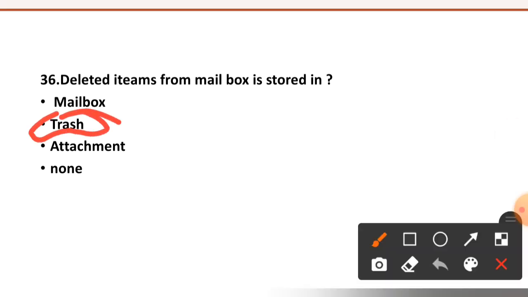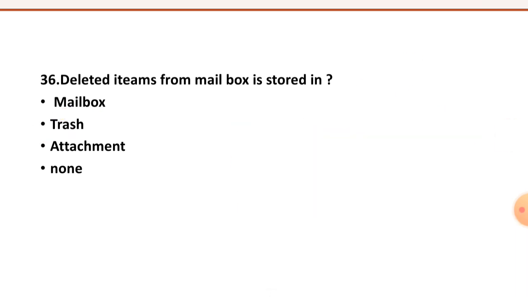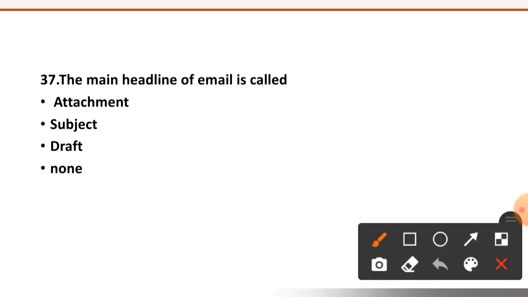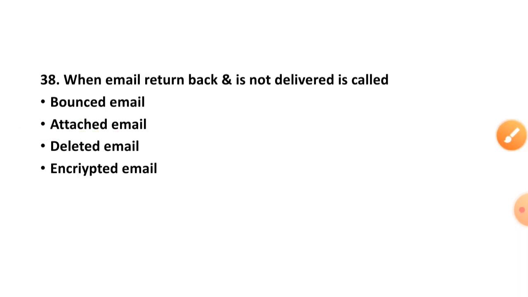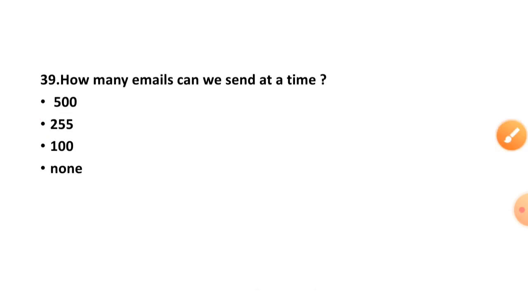Right option is option number second, trash. 37th question is, the main headline of the email is called attachment, subject, dropped, or none. Right option is option number second, subject. Now see 38th question. When an email returns back and is not delivered, it is called bounced email, attached email, deleted email, or encrypted email. Right option is option number first, bounced email.